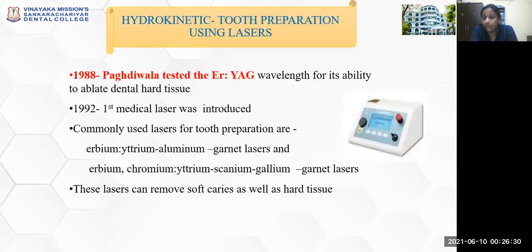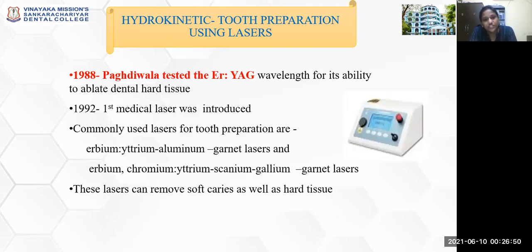So then comes the use of lasers, the hydrokinetic type of caries removal. In 1988, Pagdiwala tested the erbium YAG laser for its ability to cut dental hard tissue. In 1992, the first medical laser was used.